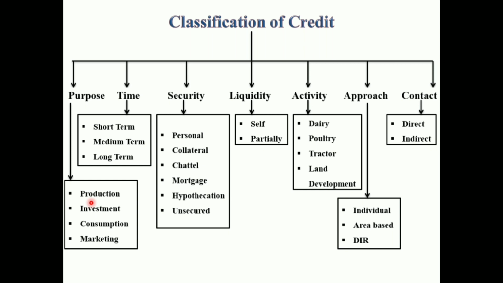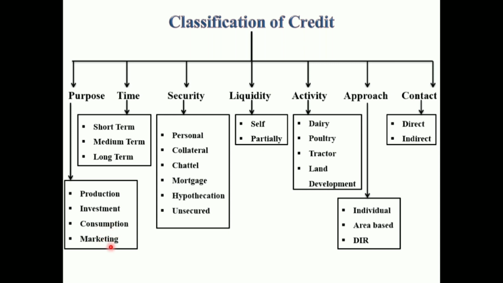That is production loan. Second classification based on purpose is investment loan. These loans are given for the purchase of equipment, the productivity of which is distributed over more than 1 year. The loans given for tractor, pump set, electric motor, tube well are examples of investment loan. Then first of all we are going to see the marketing loan, then consumption loan.